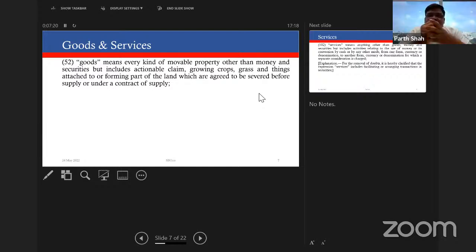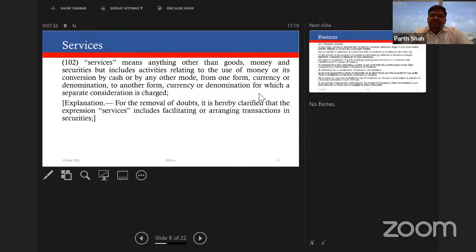And actionable claim, we all know, includes lottery tickets and all those stuff. So we will discuss that when we come to Schedule 3 discussions, where an exclusion is provided for them from the purview of supply. Service, when we come to the definition of service, it has been very widely defined, very loosely defined rather. It says anything other than goods, money and securities.